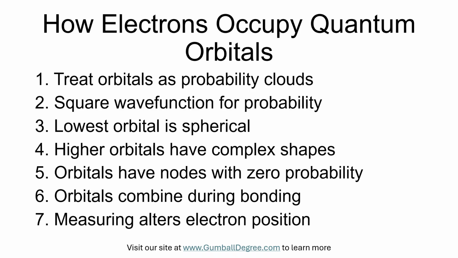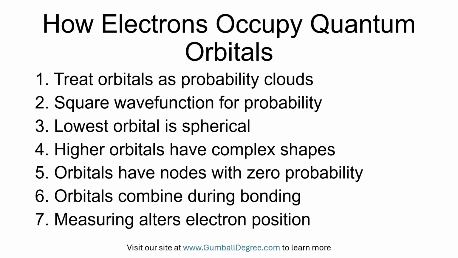The wave function is a mathematical description that tells you how dense that cloud is in different places. And squaring the wave function gives the probability of finding the electron at a specific spot. For simple atoms, the lowest energy orbital is spherical, so the cloud is even all around the nucleus, while higher energy orbitals have shapes like dumbbells or rings, with nodes where the probability is 0.